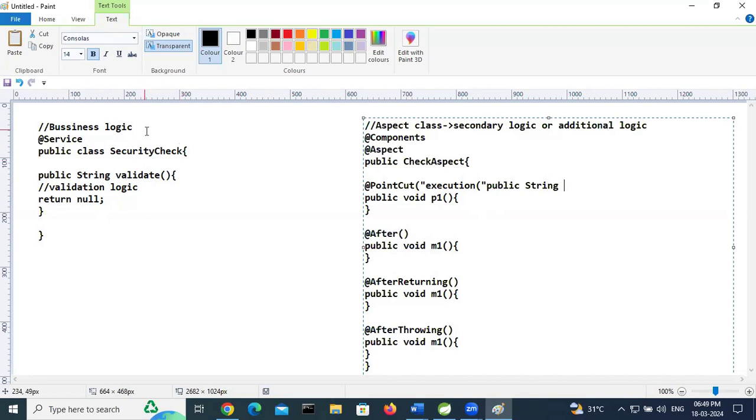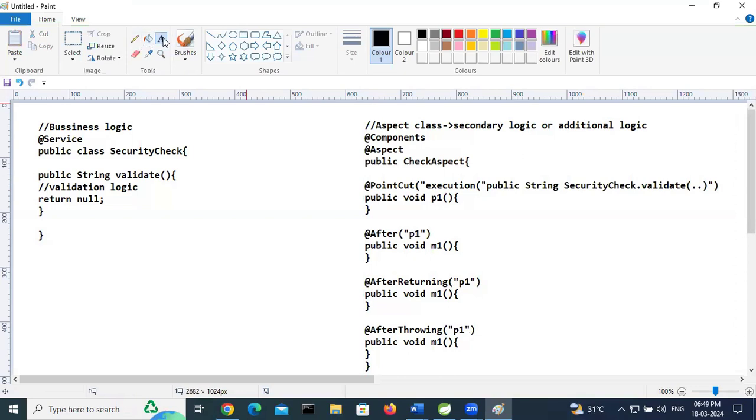Here I am not mentioning the package name, so ignore. Next the class name SecurityCheck, next the method name validate, and then the parameters. If zero or any parameters, you can use dot dot, then close the quotation. You can mention here p1.